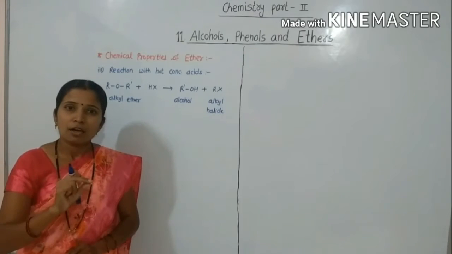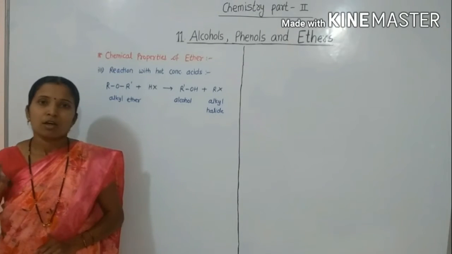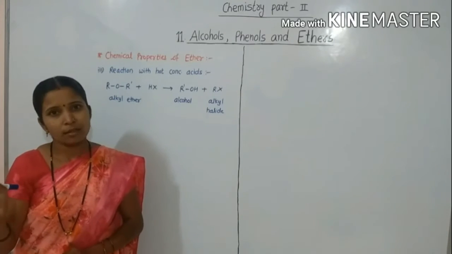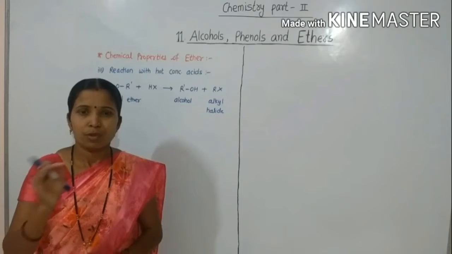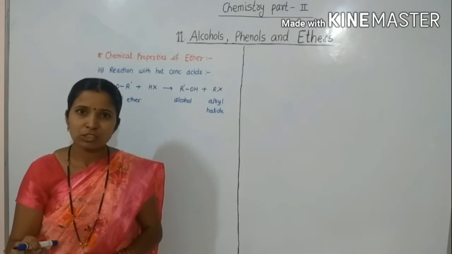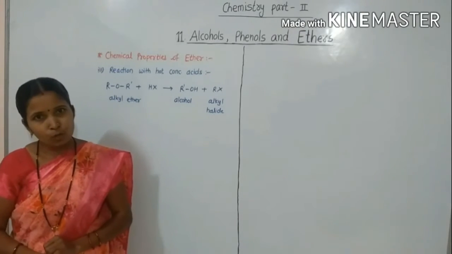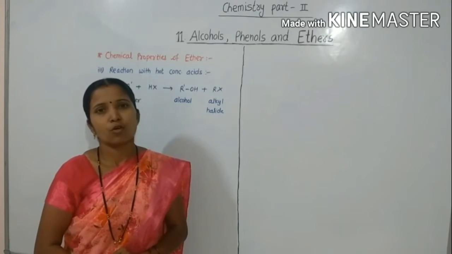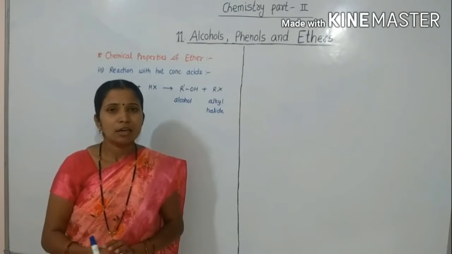So here, there is cleavage of the oxygen and alkyl bond to form phenol and alkyl halide.